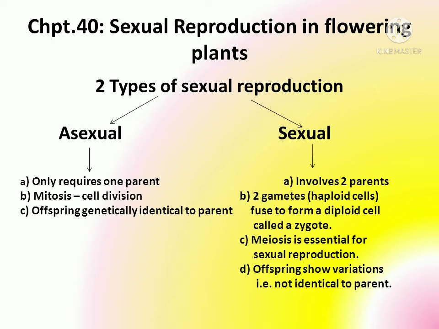So asexual reproduction is the mode of reproduction in which offsprings are produced by a single parent that are copies of their parent. While in sexual reproduction two parents are involved, both the parents produce gametes, and with the fusion of these gametes a diploid type of zygote is formed. Necessary point here is that the process of formation of gamete involves meiotic division, which reduces the genetic material to half, and the baby has some kind of variation in comparison to its parent, means the baby is not an identical copy of its parent.